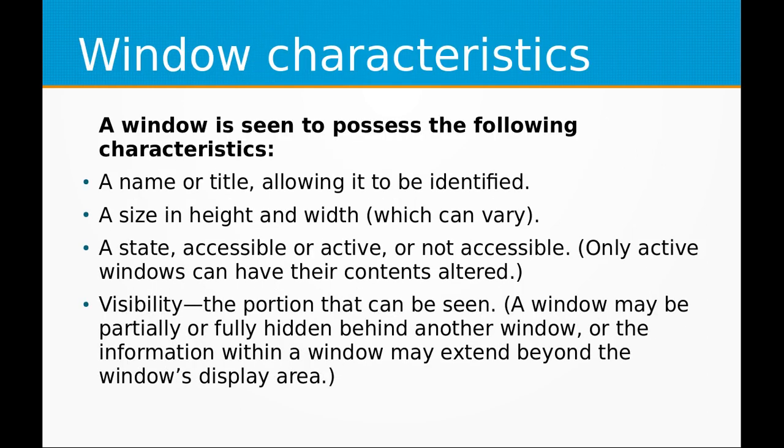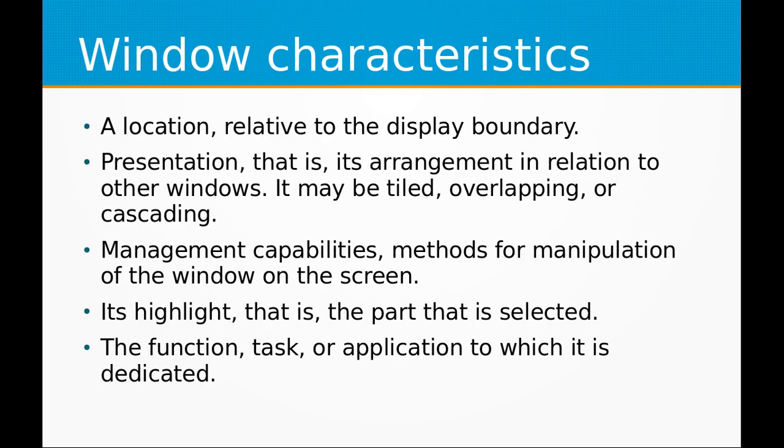Windows seem to possess the following characteristics: a name or title, allowing it to be identified; a size in height and width, which can vary; a state, accessible or active, or not accessible. Only active windows can have their contents altered. Visibility, the portion that can be seen. A window may be partially or fully hidden behind another window, or the information within a window may extend beyond the window's display area. A location, related to the display boundary.